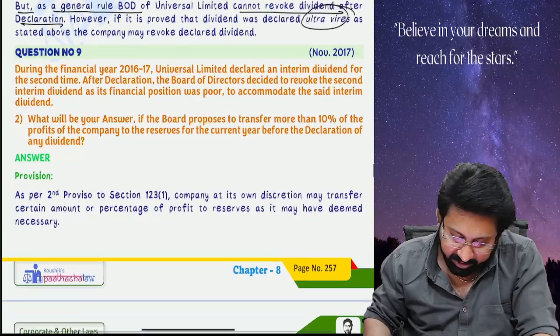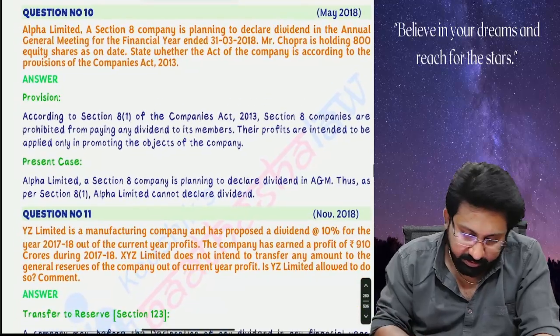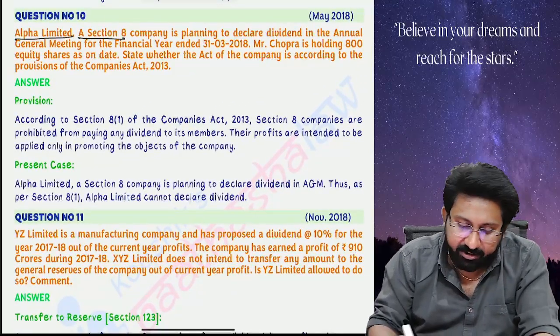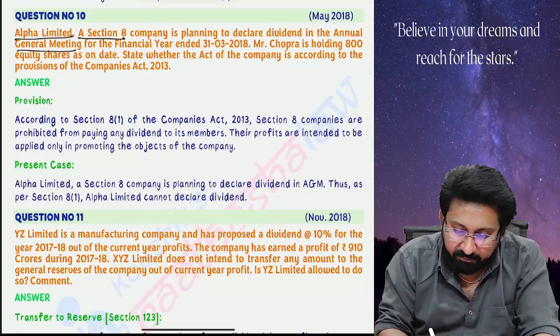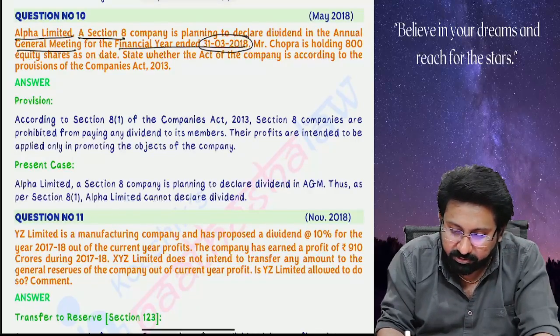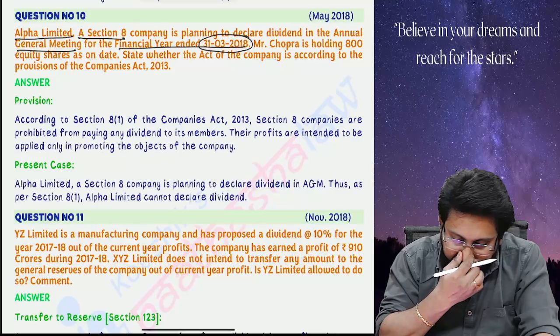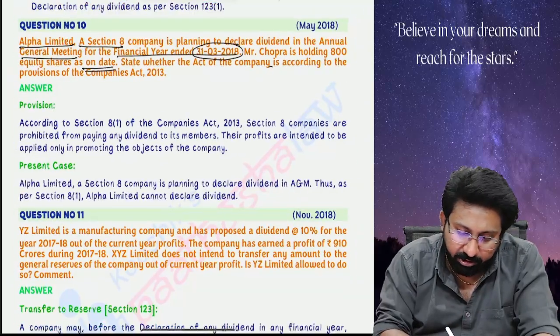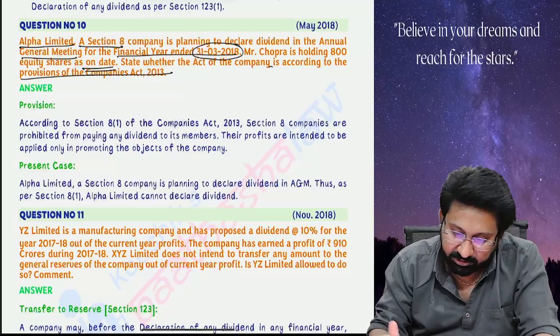Again, same kind of question. Next. Alpha Limited, a Section 8 company, is planning to declare dividend in the annual general meeting for the financial year ending 31/3/2018. Mr. Chopra is holding 800 shares as on the date. State whether the company can do so according to the provisions of Companies Act 2013.